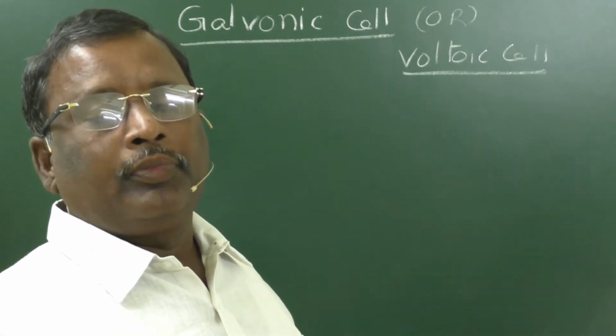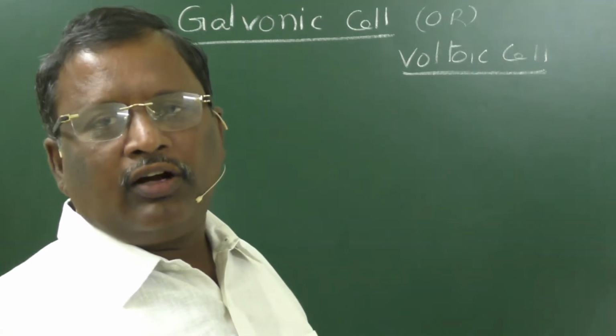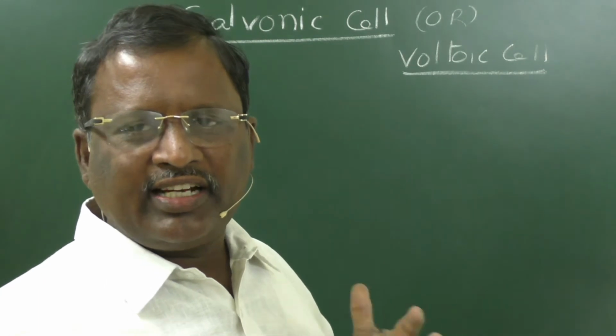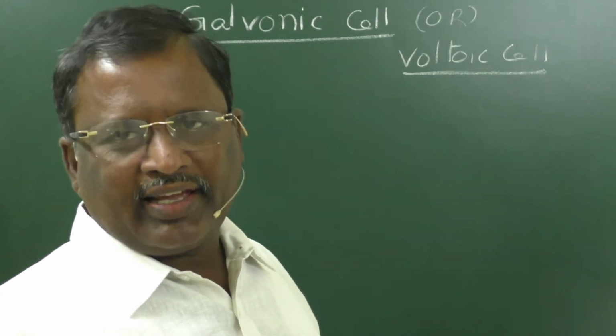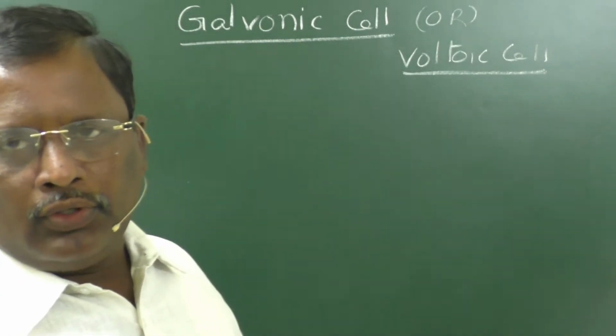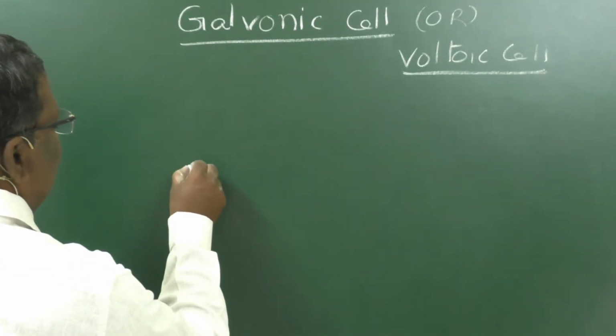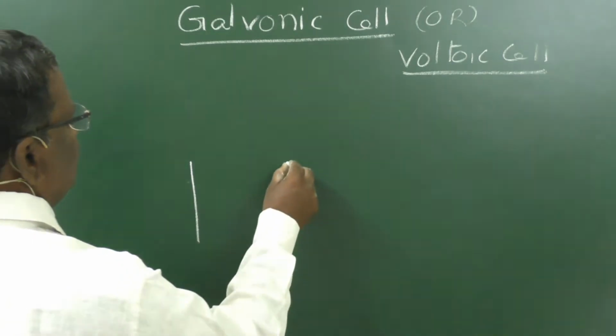It is meant to produce electrical energy through chemical reaction. It consists of two half cells, namely the oxidation half cell and the reduction half cell.